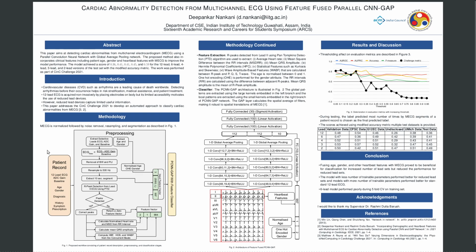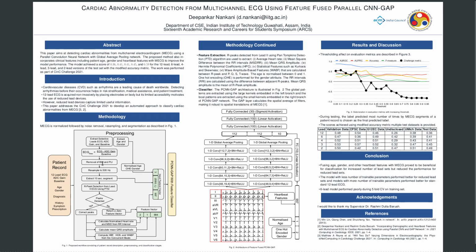So, this is the methodology. The record is taken, and it contains the 12-lead ECG, their respective gains and baselines, and the age and gender of the patient, with the diagnosis, history, symptoms, and prescription by the cardiologist. During pre-processing, the leads are extracted, such as 12 leads in the 12-lead case, or the 2 leads in the 2-lead case, and then the ADC gain, the analog to digital converter gain, and the baseline are subtracted to normalize the signal.